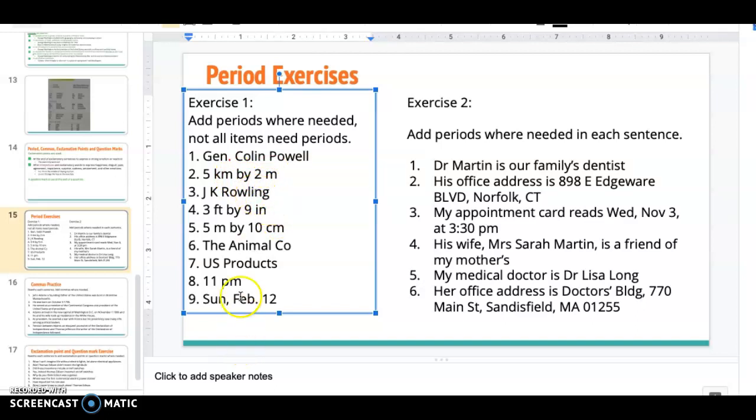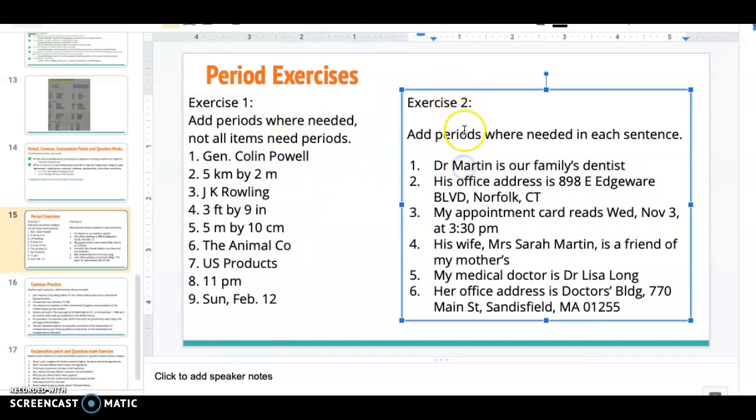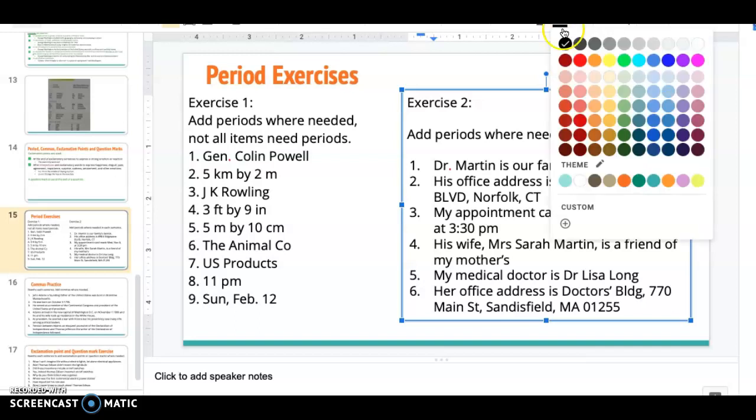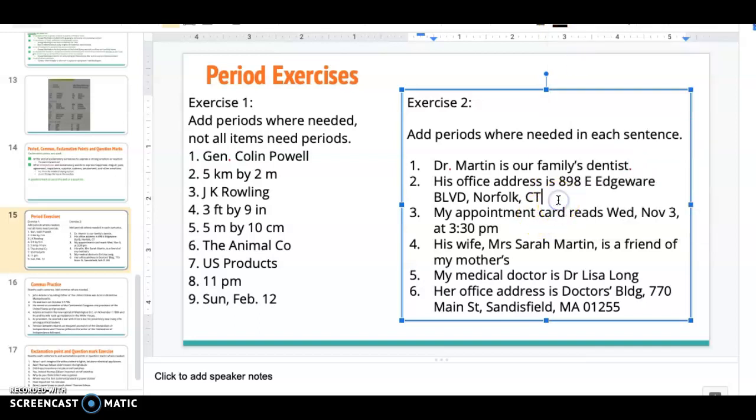So then you guys are going to do 3 through 9 again. Copy and paste these into something you're going to submit. For this exercise, you're going to add a period where needed. Dr. Martin is our family's dentist. Well, I know that doctor is an abbreviation, so I'm going to add that in there. We change the color. And I notice that this is a sentence, and at the end of a sentence goes a period. So, voila, I've added my period, right?